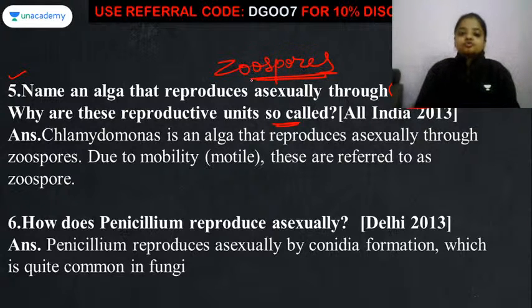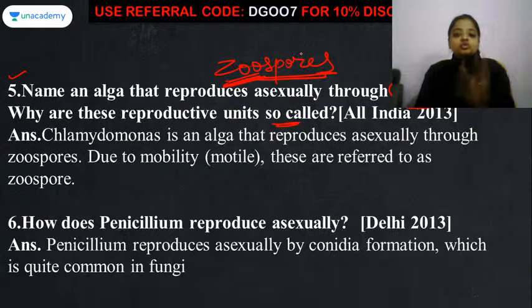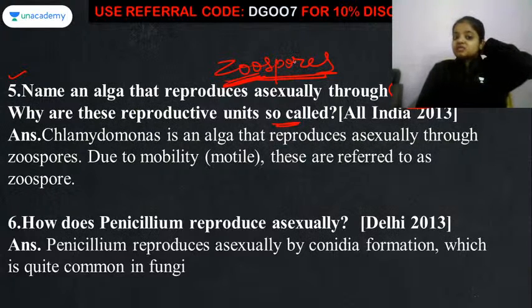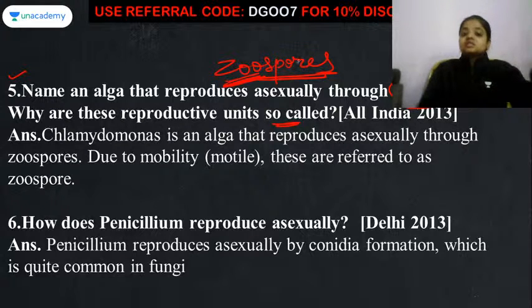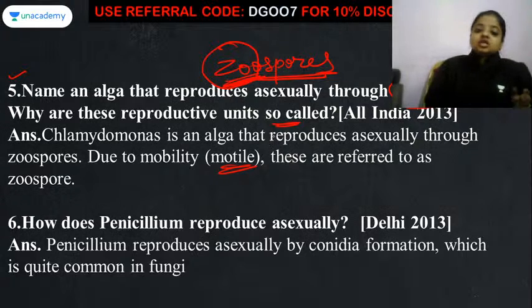Now zoospores, zoo in the word zoospores, the word zoo is there in the prefix. So this word zoo means what? The animals. Which type of place do we call the zoo? The place where the animals are kept and the animals have the capacity to move from one place to another. Fine. So zoospores means the spores which have the capacity to move from one place to another place, or I can say the spores are motile. Okay, that's why we call it zoospores.